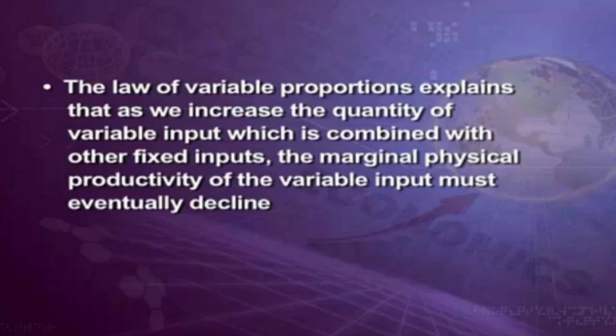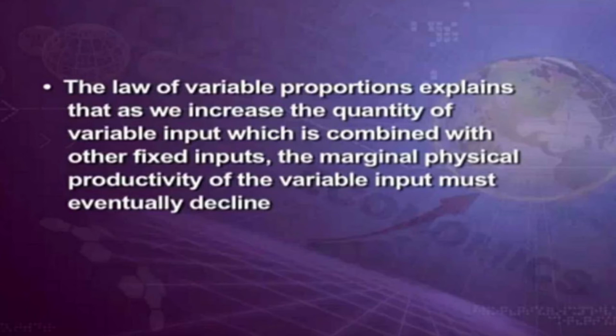So what is the fixed input? Technology is going to be fixed because the machine is going to be in a particular place where work is to be done, whereas the people may be changing. The land is fixed. The technology is going to be fixed when you are getting the output. So with other fixed inputs, the marginal physical productivity of the variable input must eventually decline. Of course, you can see the variable will always be reducing. It will keep on diminishing, but never goes to 0 in the first stage. So it keeps on changing.